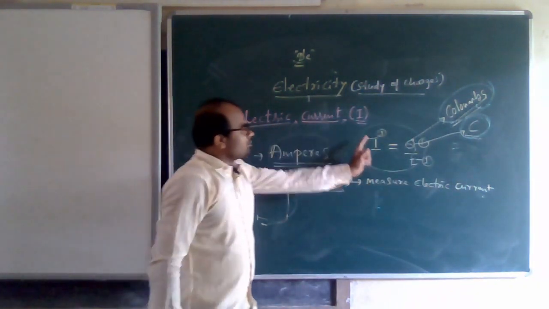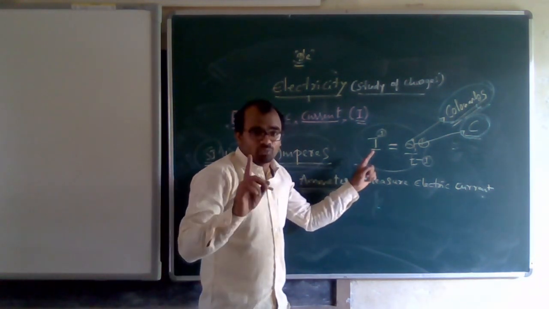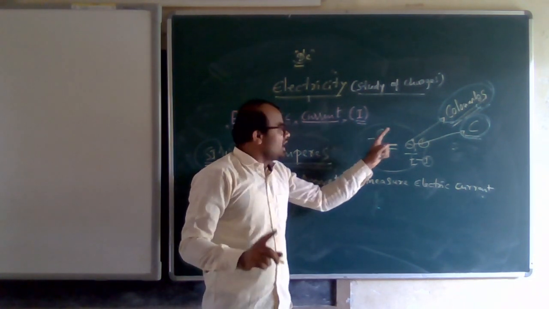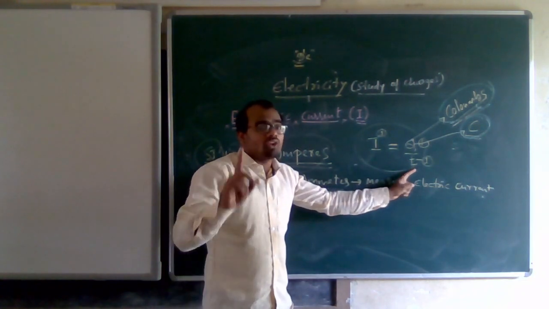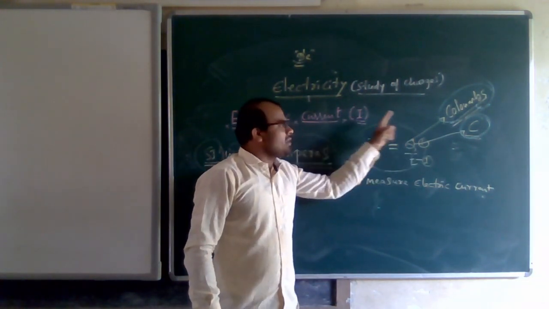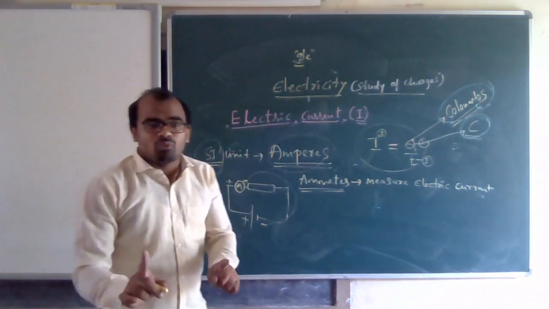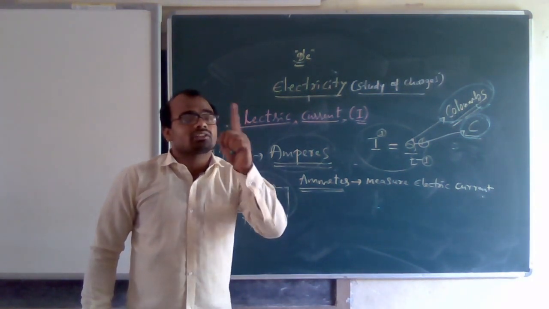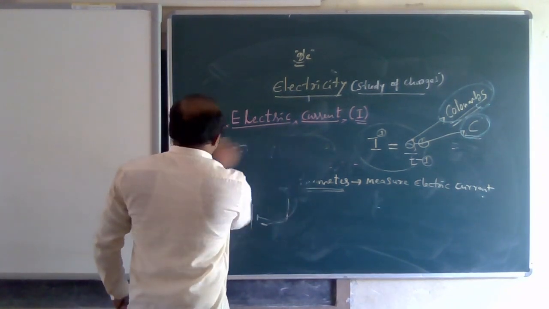Okay, let me define 1 ampere of current. The current is said to be 1 ampere if 1 coulomb of charge flows in a circuit for 1 second. 1 second, 1 coulomb and 1 ampere. That means current is said to be 1 ampere if 1 coulomb of charge flows in an electrical circuit for 1 second. Okay, let me write that.